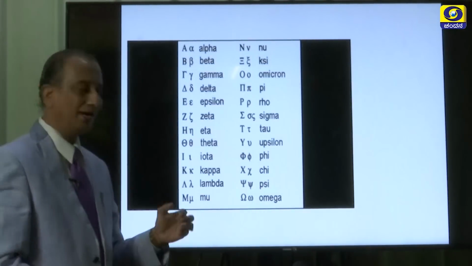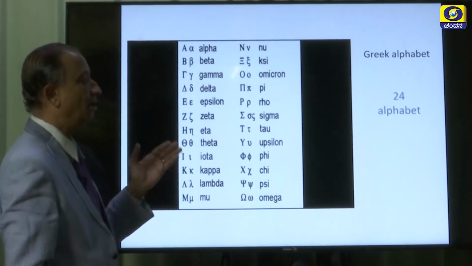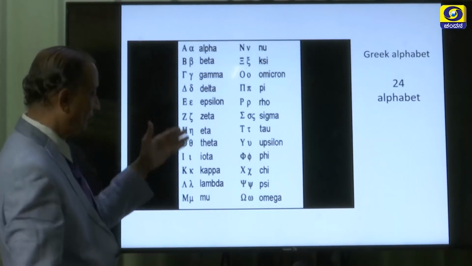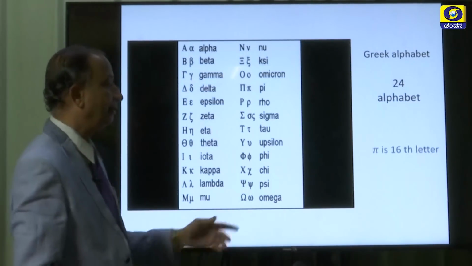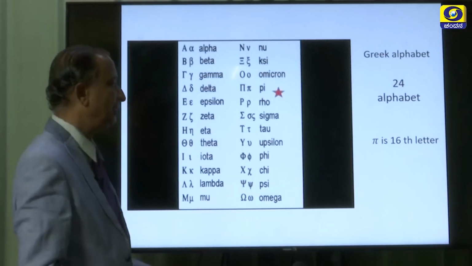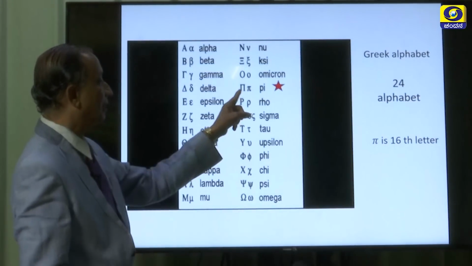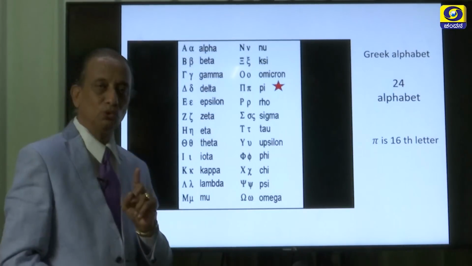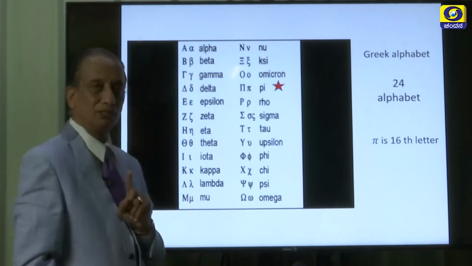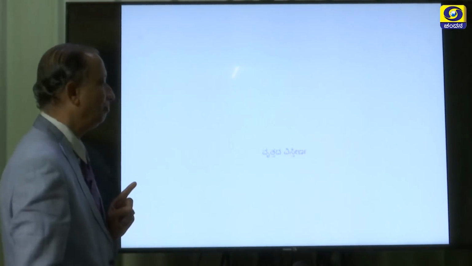Regarding pi, I am just showing you here all the 24 letters of the Greek alphabet. These are the 24 letters, alpha, beta, gamma, delta and so on, and pi is the 16th letter. See, this is the 16th letter pi in this alphabet. And this is uppercase, this is lowercase. Here we must always use pi in lowercase only, not the uppercase, please. That small precaution we have to maintain.